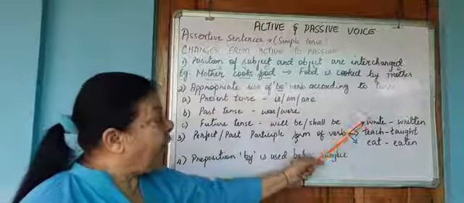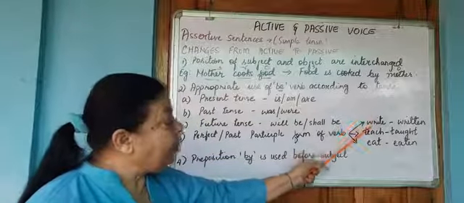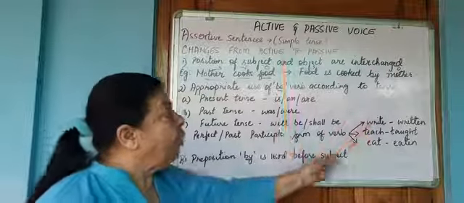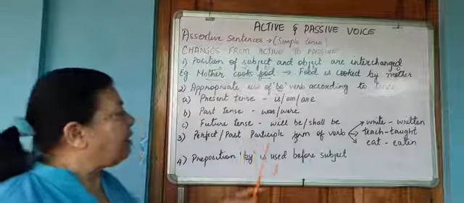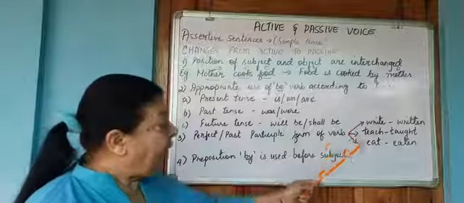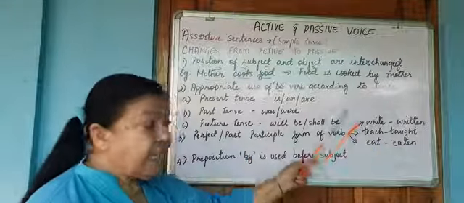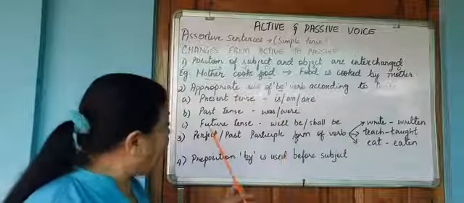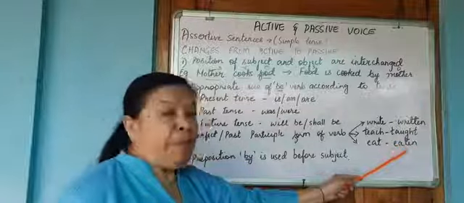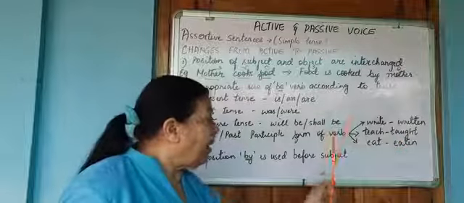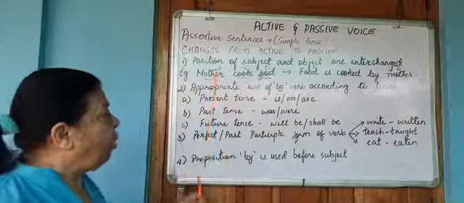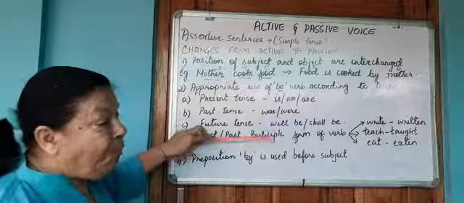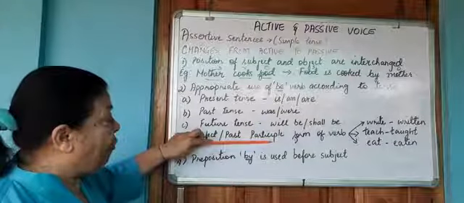But if I take the verb write, write is the simple present tense, wrote will be the simple past tense, written will be your past participle form. If I take the word eat, eat is my simple present tense, ate will be my simple past tense, and eaten will be my past participle form. Therefore, in the passive voice, we will only use the past participle form of the verb. This you need to remember.